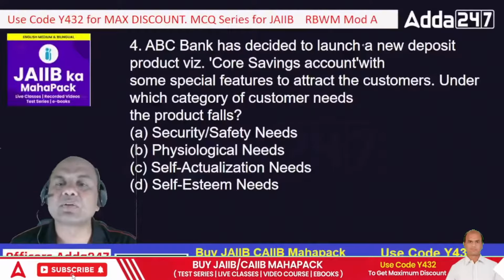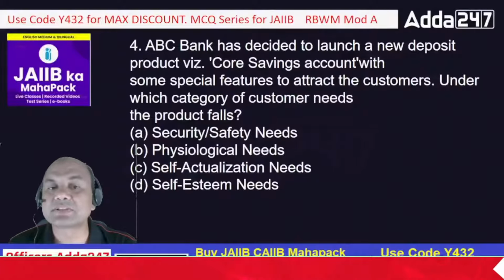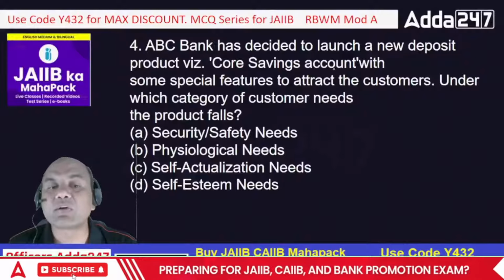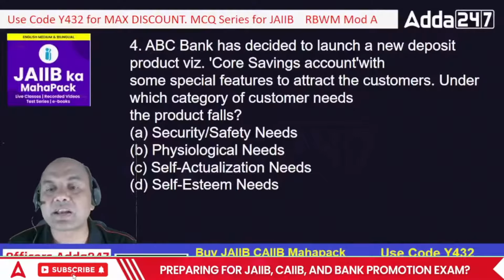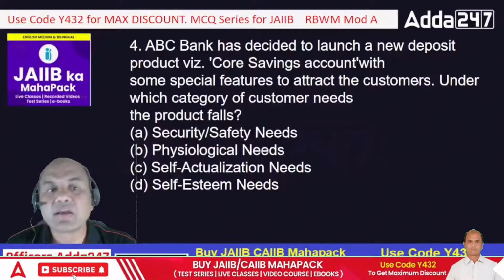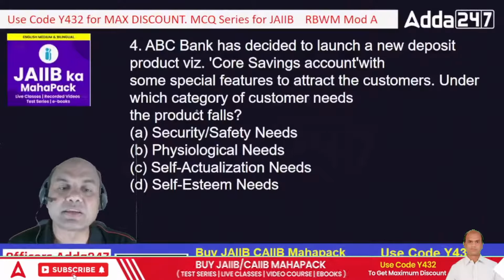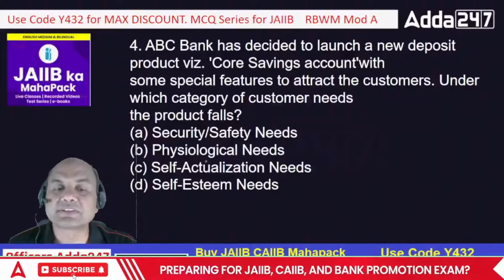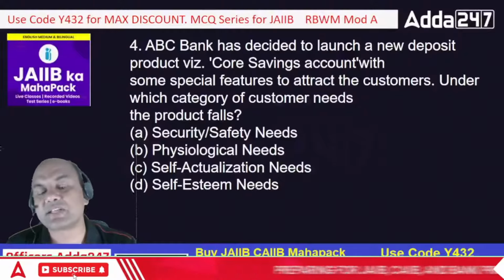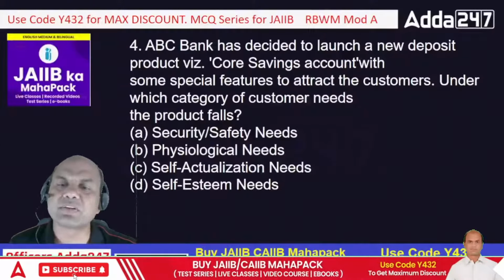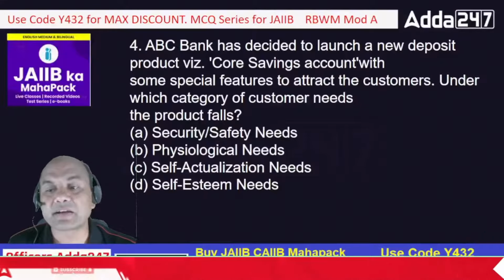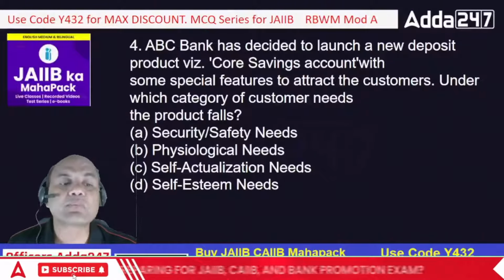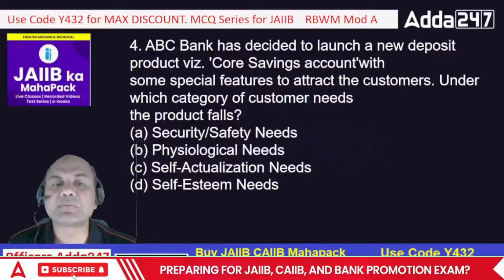ABC Bank has decided to launch a new deposit product, a core savings account with some special features to attract customers. Under which category of customer needs does the product fall? Security, safety, physiological, self-actualization or self-esteem. So under which category will this fall? I mean, this bank has started a new product.